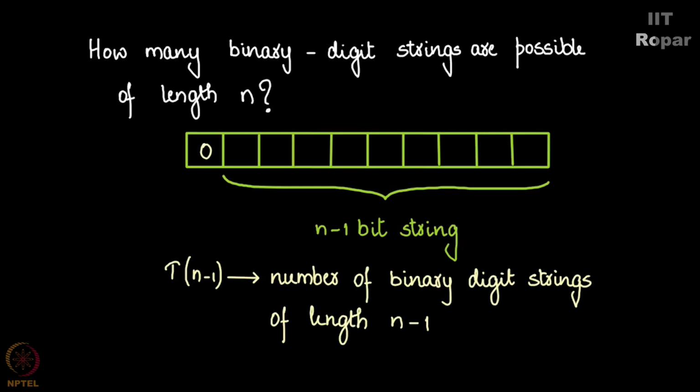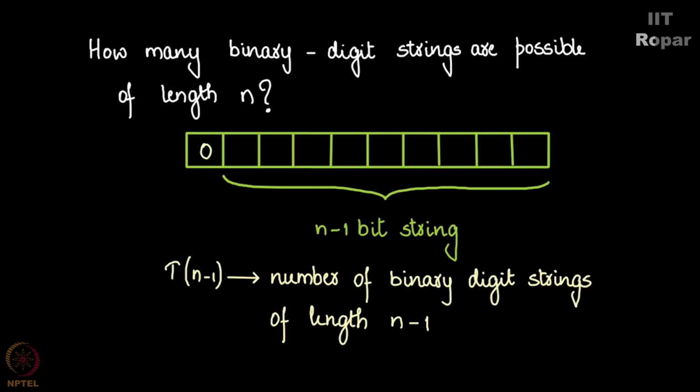Now, wait a minute, let me explain things more clearly. What did we do initially? We took a string of length n, then I represented t of n to be the number of binary digit strings of length n. Now, if I start this with 0, the rest of it is of length n minus 1. So the number of ways of writing strings of length n minus 1, I'll represent that as t of n minus 1. Yes, this is the progress so far.